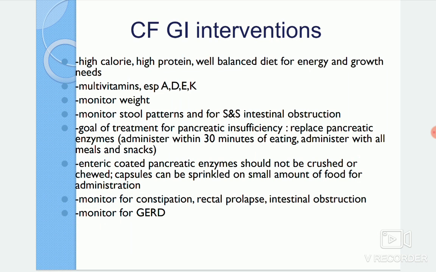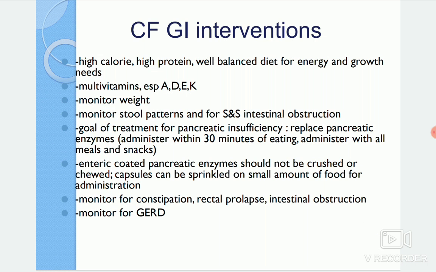So we have to provide the fat soluble vitamins, and we need to monitor their weight and their stool patterns also. And we have to check for the signs and symptoms of intestinal obstruction also. And the main goal of treatment here, what does that mean? Pancreatic insufficiency usually happens here. So we have to replace the pancreatic enzyme.